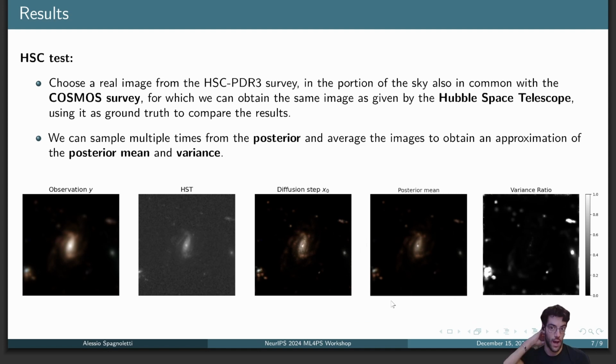We can also move to an actual test in which we take a real galaxy observed by the HSC telescope. We can take as ground truth the Hubble Space Telescope version, which has a higher definition. We can see on the left the HSC observation that presents a lot of noise and convolution. In the middle, we can see the result of a single diffusion sample, while we can also compute more samples and compute a mean and a variance to average the stochasticity that is present in the model itself. We can see that the result, both the single shot and the posterior mean, is very close to what the HST actually observes.